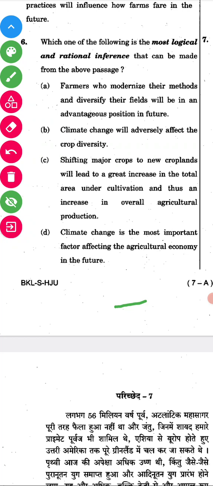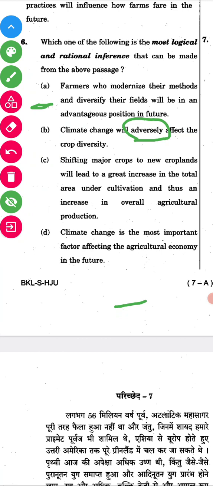Which of the following is the most logical and rational inference that can be made from the above passage? Option A: the farmers who modernize their methods and diversify their fields will be in an advantageous position in future. Okay, it will be a positive answer. We'll wait for the most logical. See, climate change will adversely affect the crop diversity. It's extremely adverse, they are telling, right?